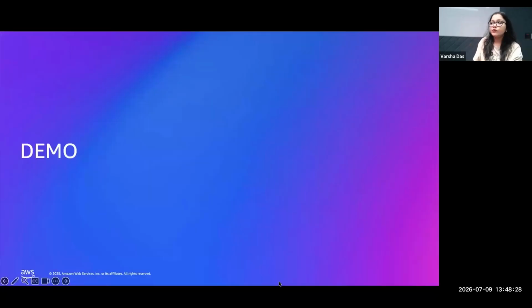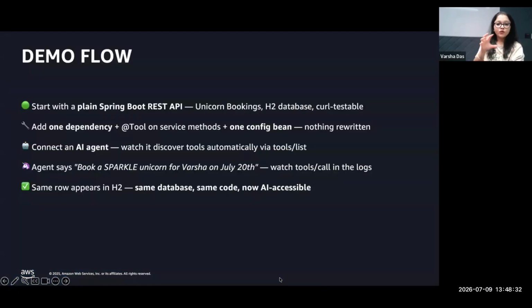Moving on to what you might be waiting for, the demo. Let me quickly walk you through the demo flow. We'll start with this simple Spring Boot REST API. It will talk to the database. Then we will add a dependency of @Tool on the service method and the config bean, and a little bit of changes in the pom.xml. Then we are going to connect the AI agent and watch how the tools are getting discovered. We will also see the JSON-RPC log messages.